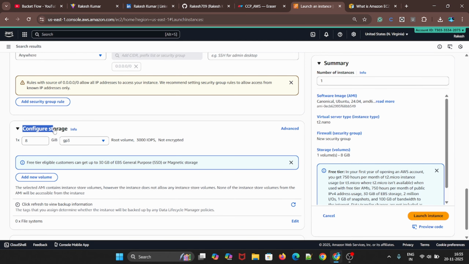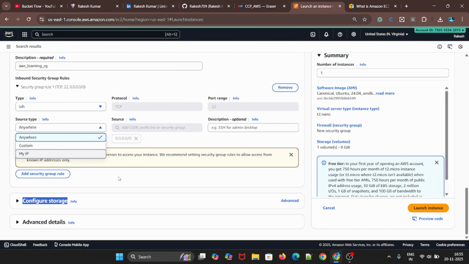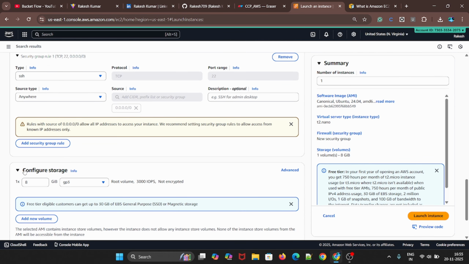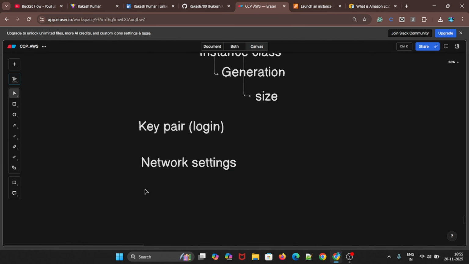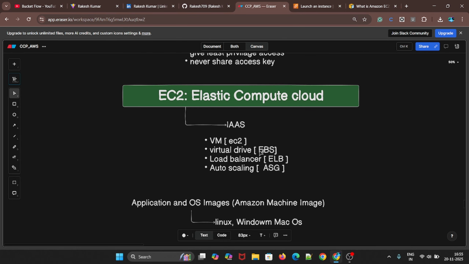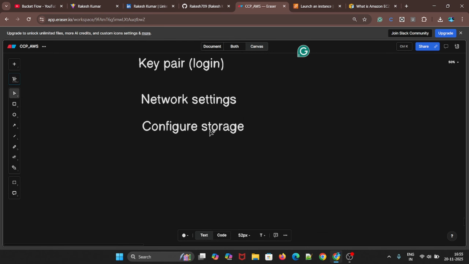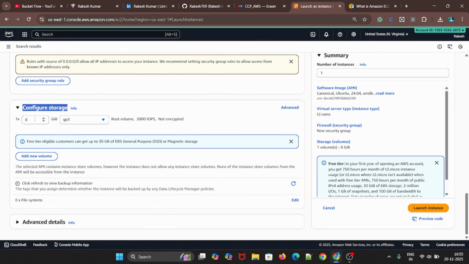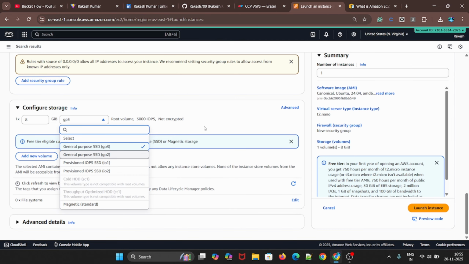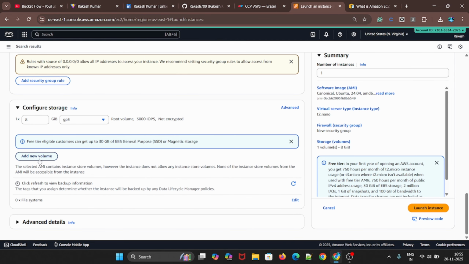Now the configure storage section. So you can see here it talks about EBS, which is kind of a virtual drive you get to store something. By default you will get 8 GB and gp3. We'll see what this gp3 is, we have other types also. By default go with this one. You can add a new volume as well, and we have our advanced details.